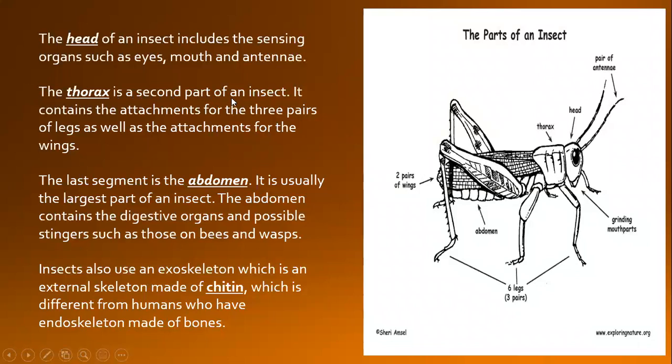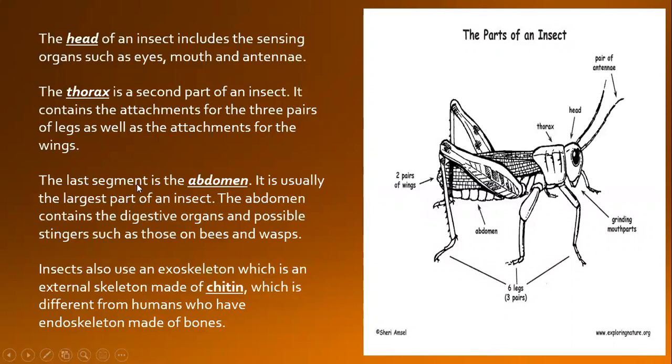The next part, the thorax. It is the second part of an insect. It contains the attachments for the three pairs of legs. Three pairs of legs means it has 6 legs. 3 pairs mean 6. As well as the attachments for the wings. There are the wings also. 2 pairs of wings. Where do they attach? Thorax. They attach from the thorax. 3 pairs of legs and the wings are attached to the thorax.